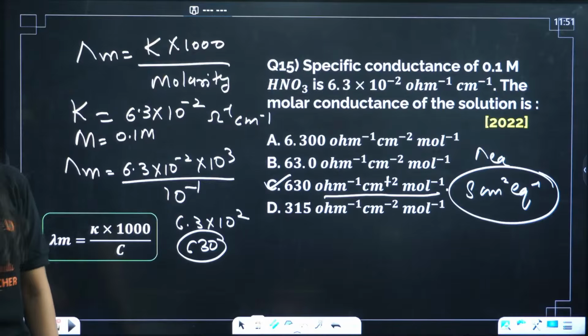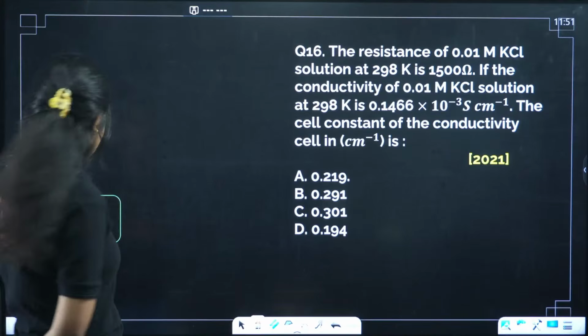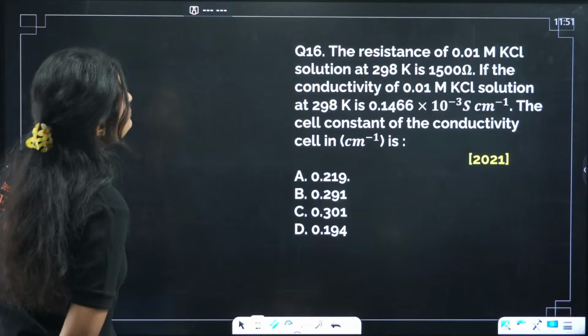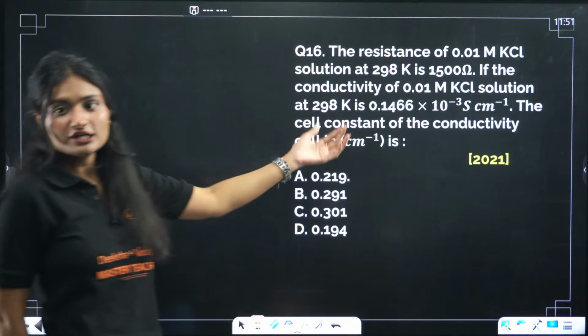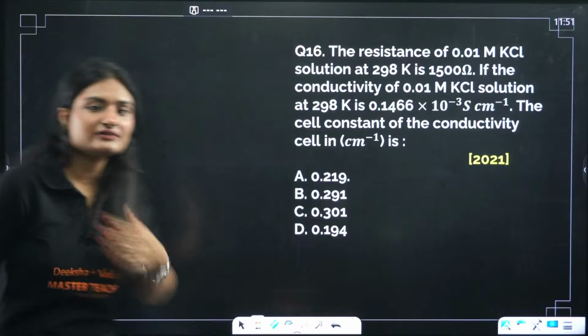Yeah, the questions were straightforward. C, correct. The resistance of 0.01 m KCl solution is this. This is so big of a question, but it asks only one thing. It has asked about the cell constant of the conductivity cell.